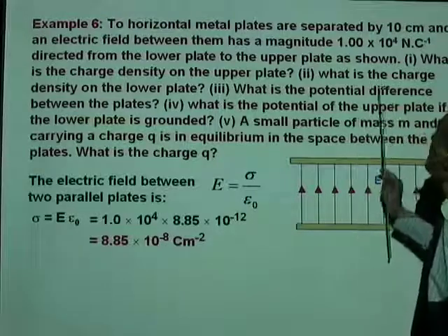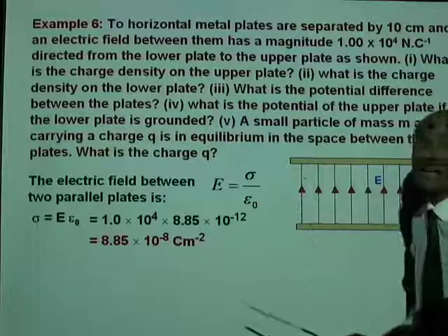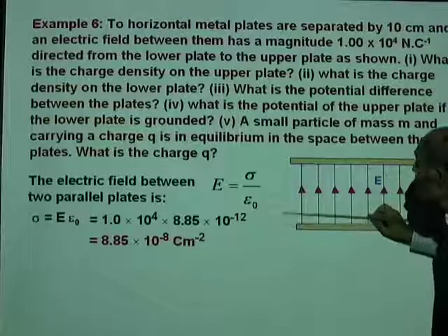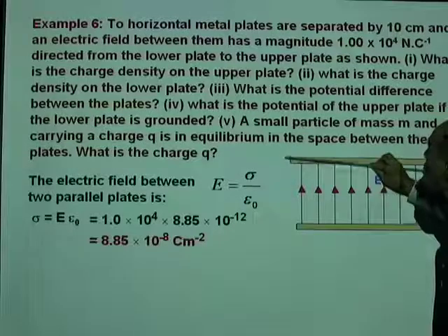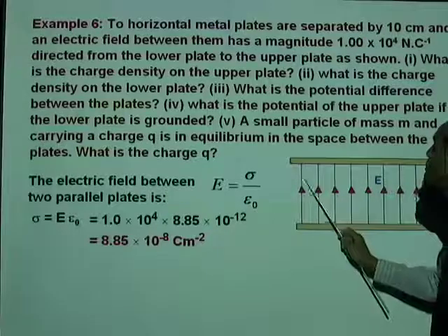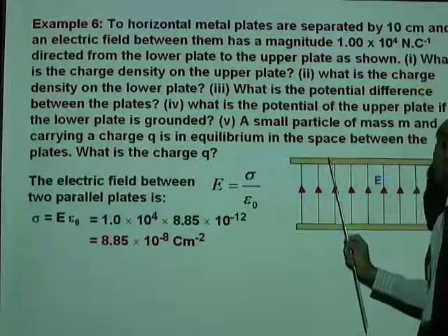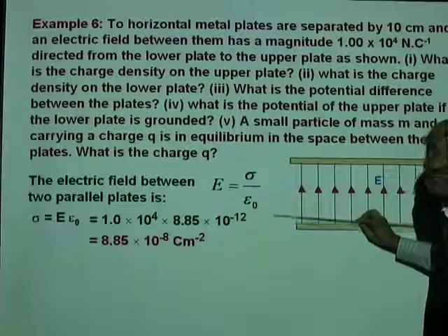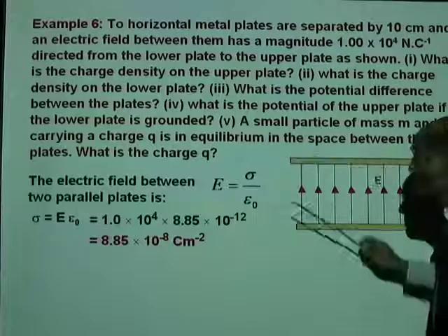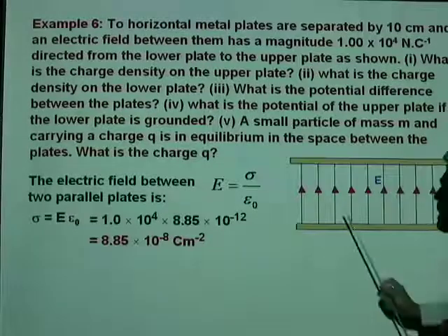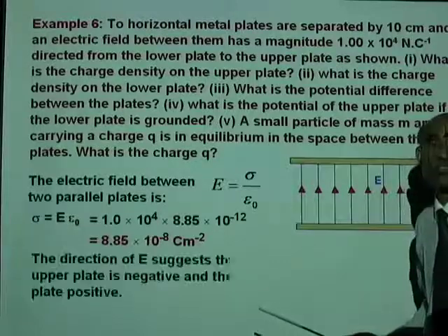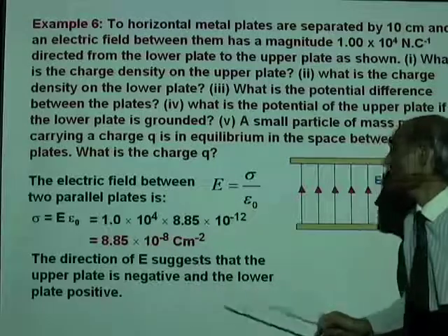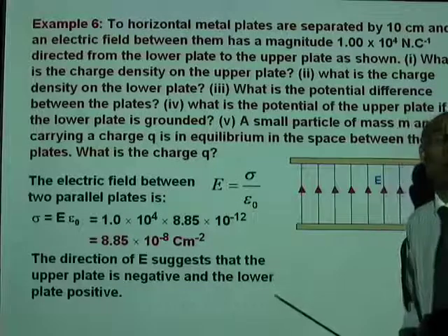Well, we need to find the charge density on the upper plate and at the lower plate. Tell me, the electric field is given to be directed from the lower plate to the upper plate. So, what is the charge on the upper plate? Is it positive or negative? An electric field will originate from a positive and end in a negative. So that means the lower plate is positive and the upper plate is negative. The direction of E suggests that the upper plate is negative and the lower plate is positive.